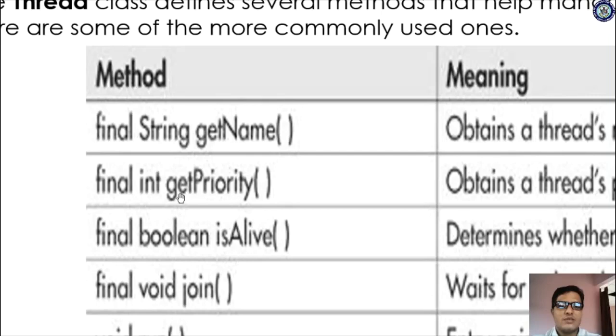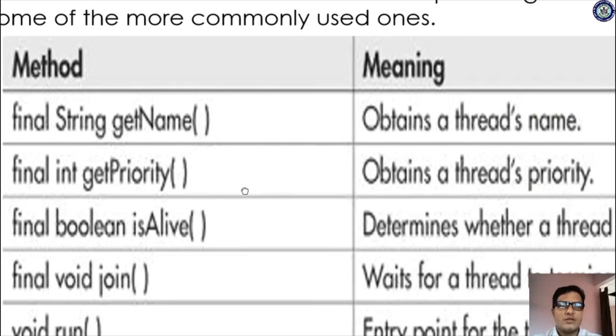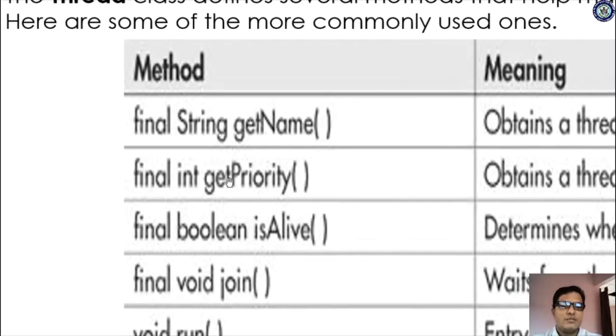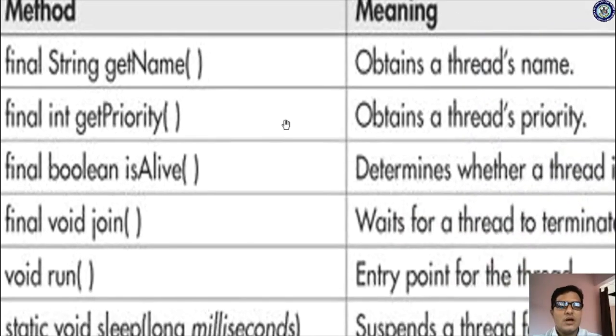Next is the getPriority method. Whenever several threads execute, we have to get the priority of the threads. Priority means preference. getPriority obtains the thread priority, its return type is int, and you can also specify it as final, meaning constant. This question is asked for 2 marks and 4 marks, and sometimes for 7-8 marks also.